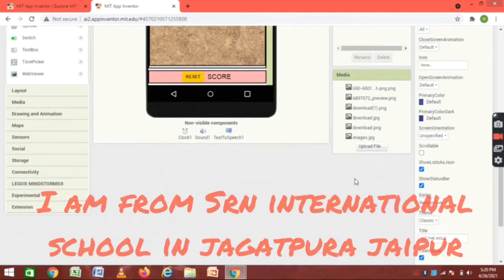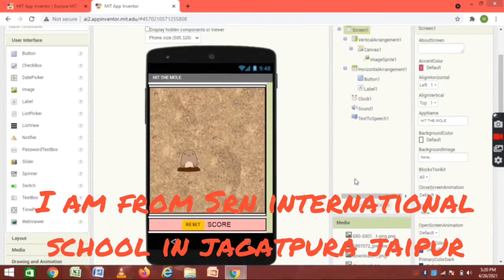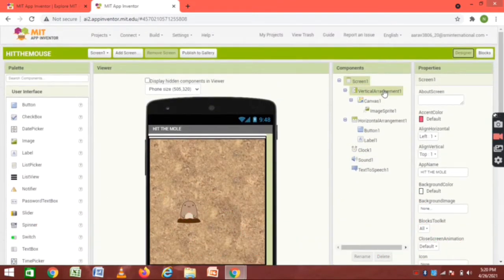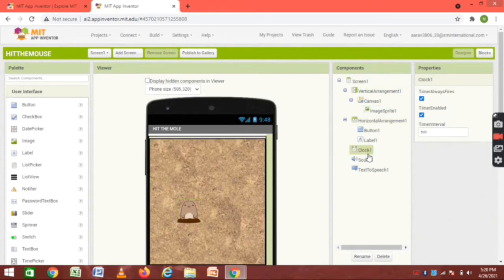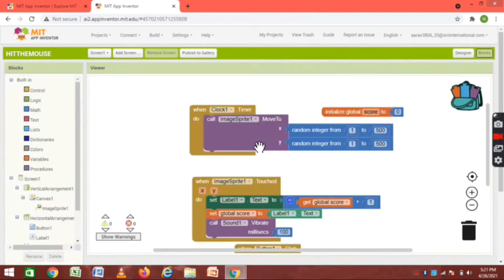So here is the code portion, what you say the block portion, and the designer portion. Now I'll be answering some questions that are being asked, and the app's name is Hit the Mole.